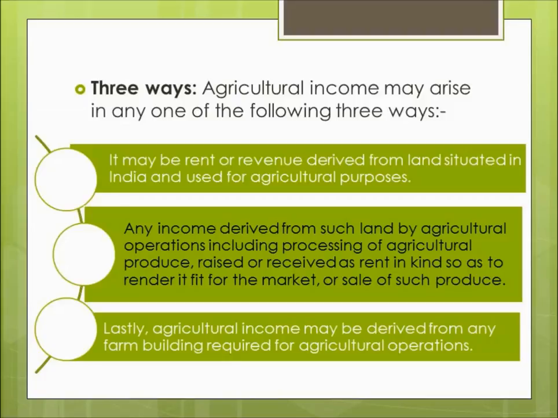So these are the broad three conditions given under section 2 subsection 1A of the IT Act, which will define what an agricultural income is. An assessee has to determine whether the income earned by him falls under agricultural income by putting that income under the following three criteria. If that income satisfies any of these three criteria, then that income will be an agricultural income and thus will be exempted.